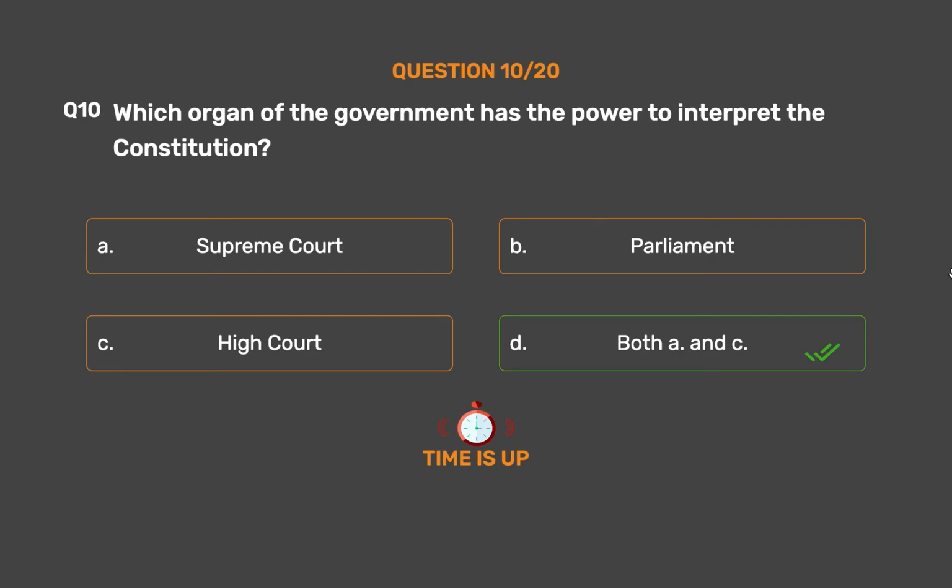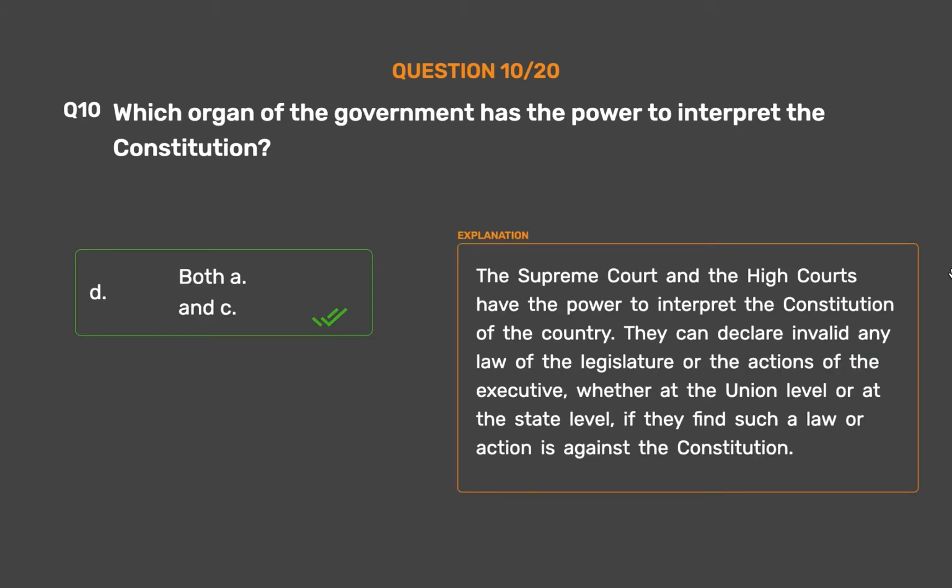Both A and C. The Supreme Court and the High Courts have the power to interpret the Constitution of the country. They can declare invalid any law of the legislature or the actions of the executive, whether at the union level or at the state level, if they find such a law or action is against the Constitution.